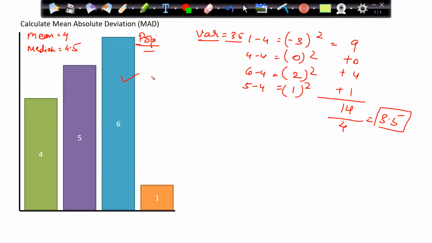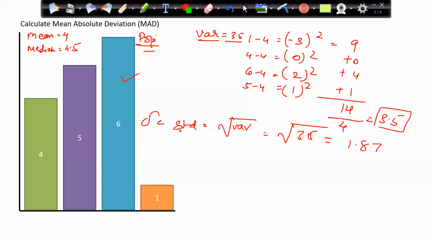When we are considering this as a sample, then I will divide it by 3, not 4, n minus 1. But let's assume that we are considering this as a population. I want to find the standard deviation, which is the square root of variance. That is square root of 3.5. That comes out to be around 1.87.